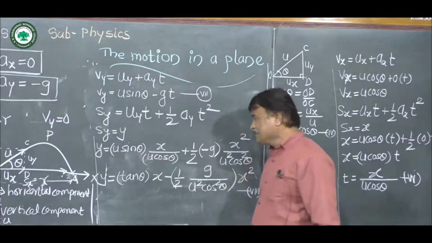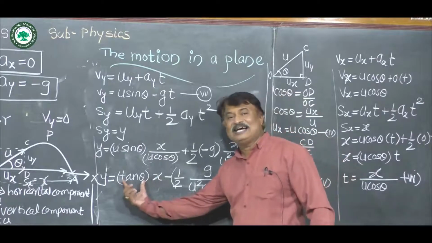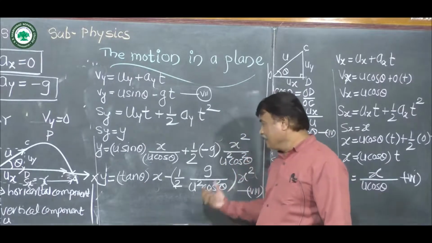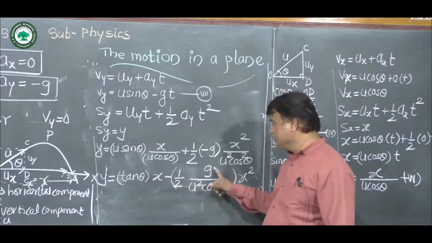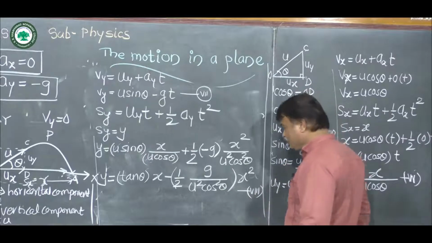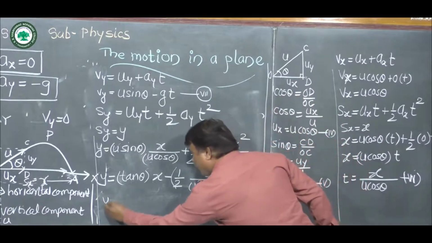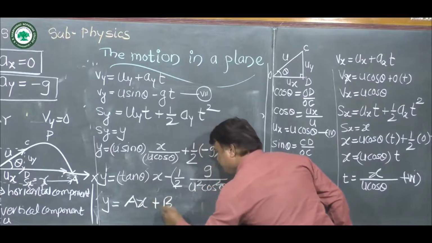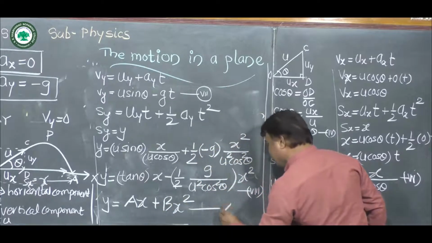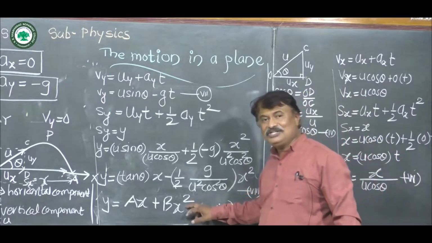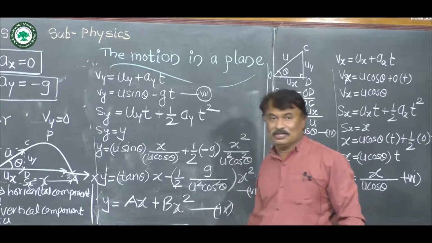Now in that case, if we substitute tan theta is equal to capital A and b is equal to minus half g upon U square cos square theta, then this equation 8 will become y is equal to a into x plus bx square, equation 9. So this equation 9 is the equation of parabola.